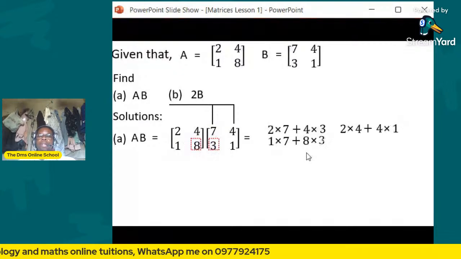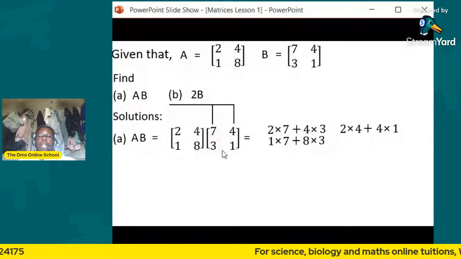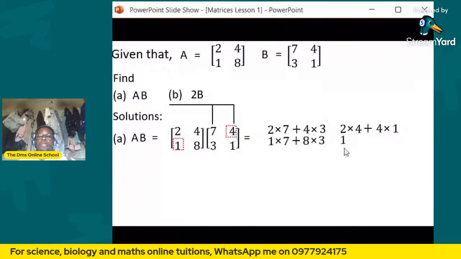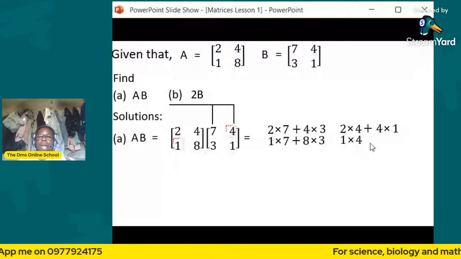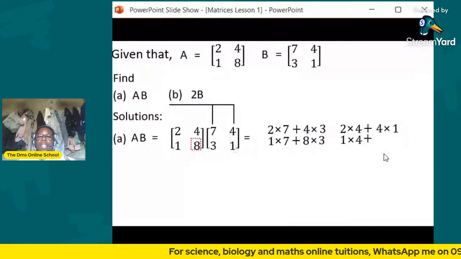After you do that, you move from here to this line. When coming from one line to the other, you don't put plus. So you get this one with that: 1 times 4. Then you shift from this one to this one and add the plus. So you say 8 times 1.